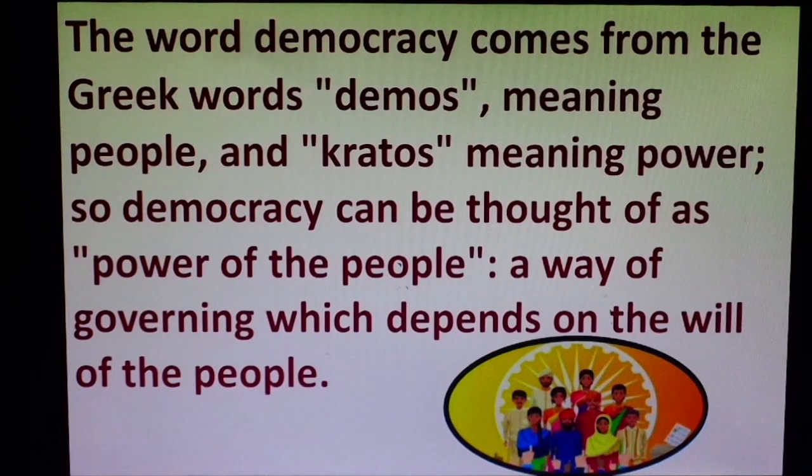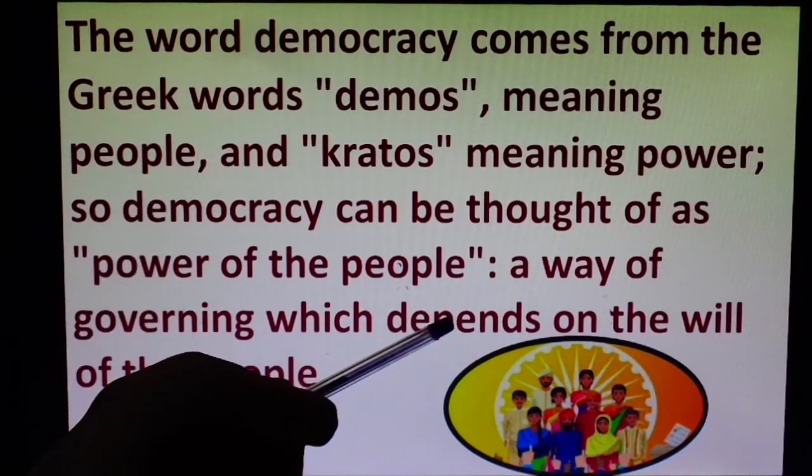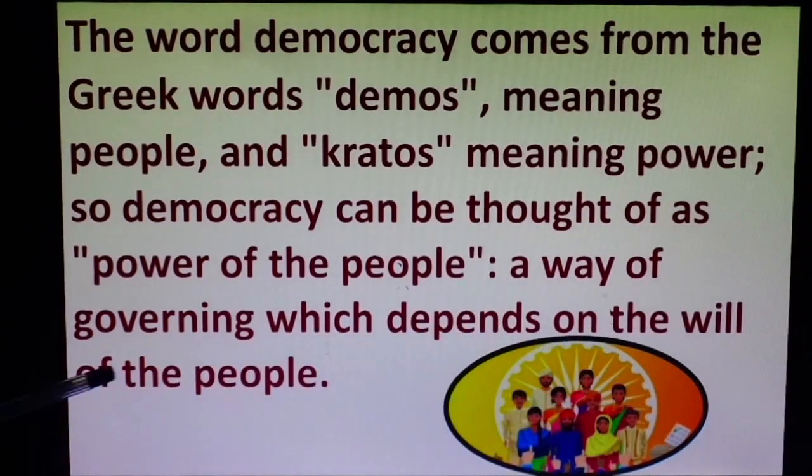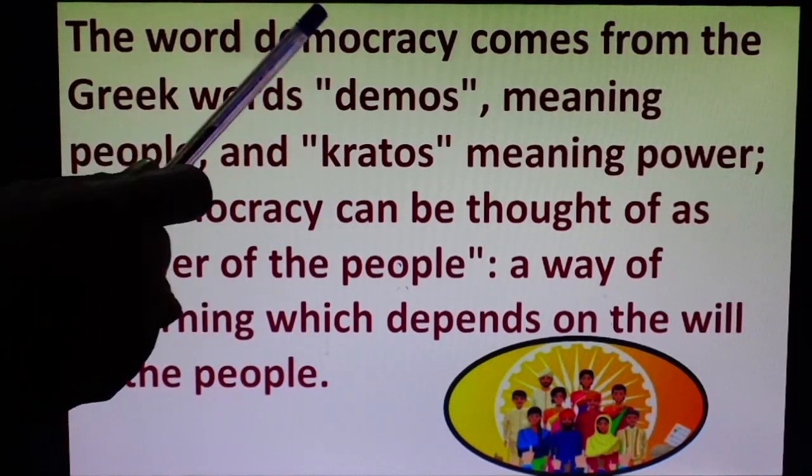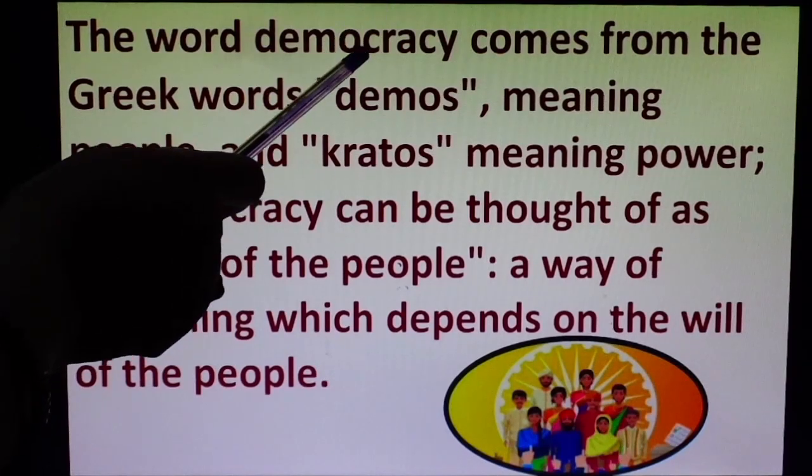So in democracy, the government, basically our governing bodies, all depend on the will of the people. That's why we say that in a democracy, in the democratic form of government, the ultimate power exists in the hands of the people. This is democracy.